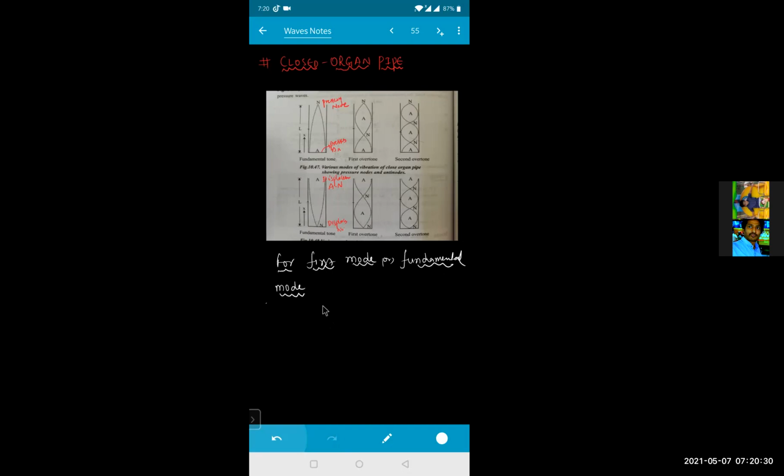This length will be equal to the distance between node and antinode. How much is it? Lambda by 4. Okay. So from this one, I can get the value of lambda.